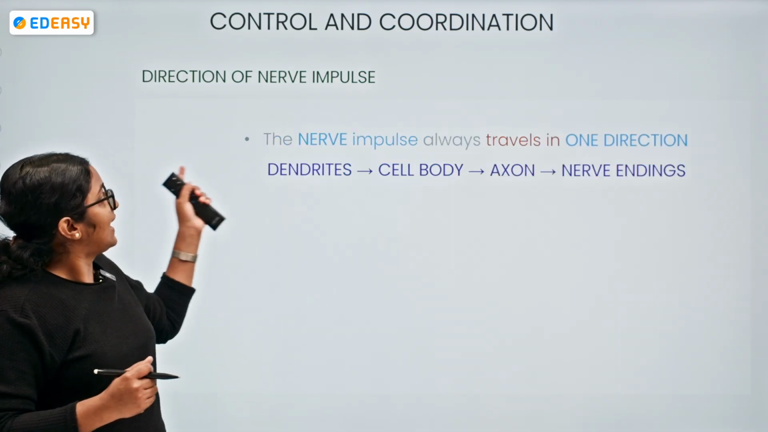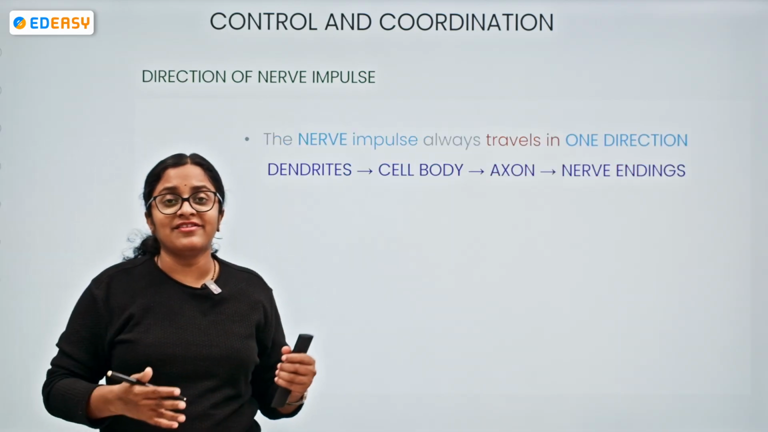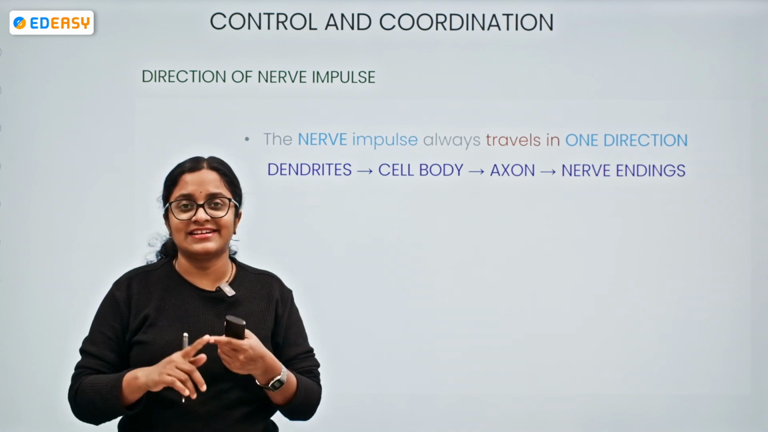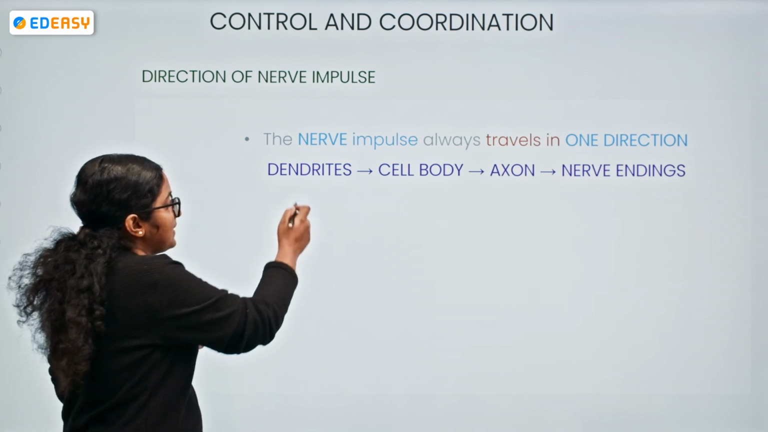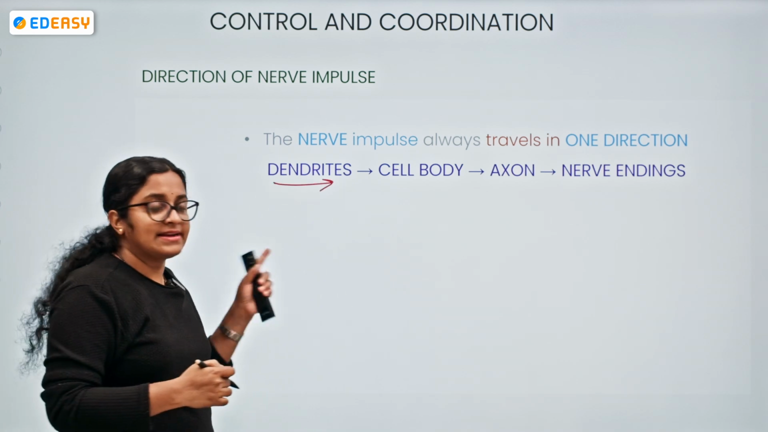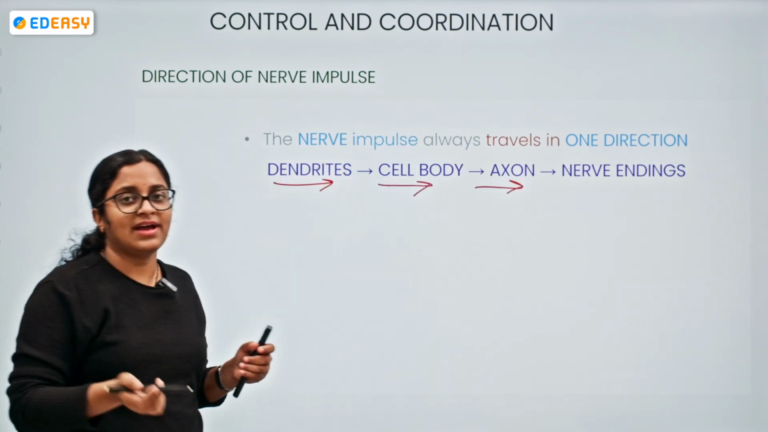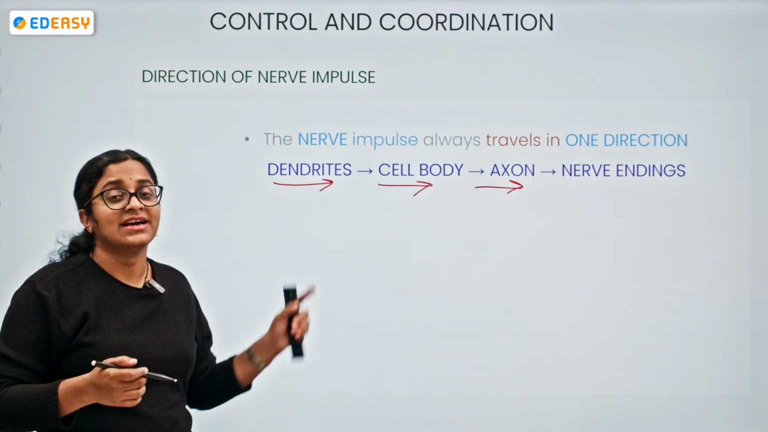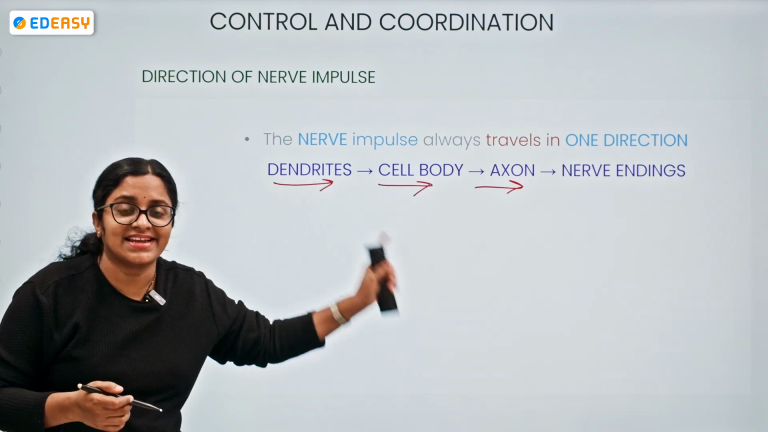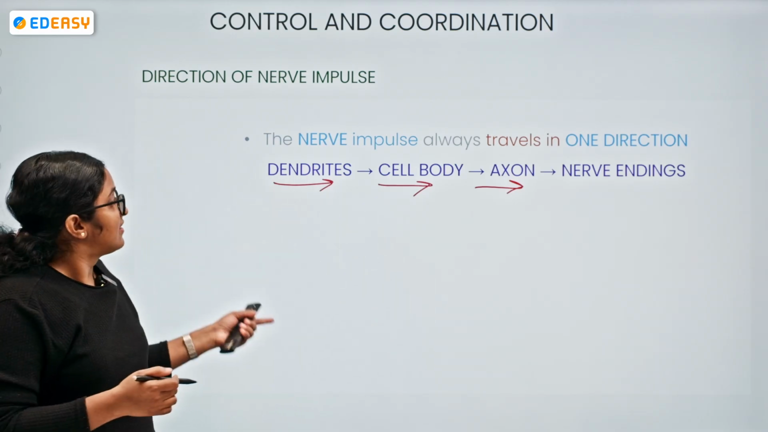Now, the direction of nerve impulse. The nerve impulse always travels in a single direction. From where? From the dendrites to the cell body to the axon, axon to axon endings, the nerve endings. This is how only a one directional response will be there.